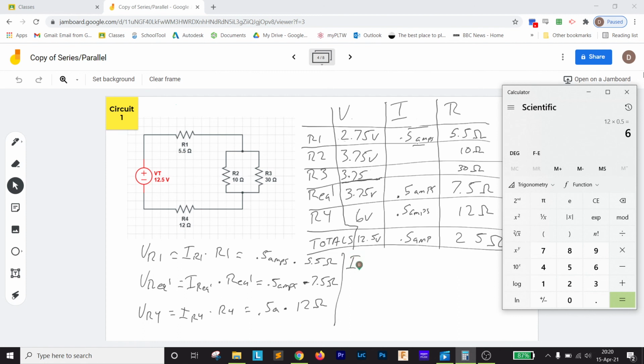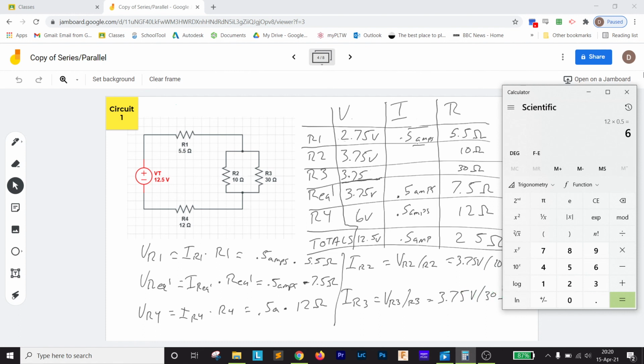To do that, we can use Ohm's law and use the resistance and the voltage total for that branch. So the current at R2 and the current at R3: the current at R2 equals the voltage at R2 divided by R2, and the current at R3 equals the voltage at R3 divided by R3. If we continue that expression out, we can just fill in 3.75 volts and 3.75 volts divided by 10 and divided by 30.